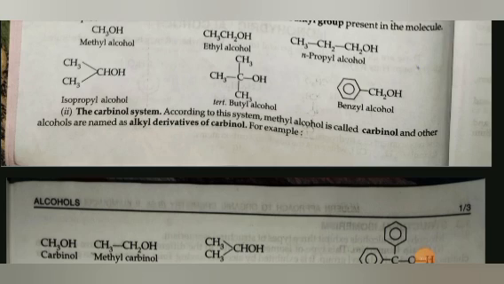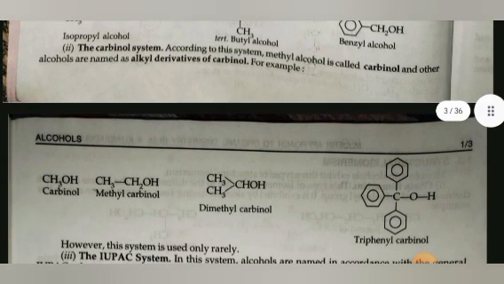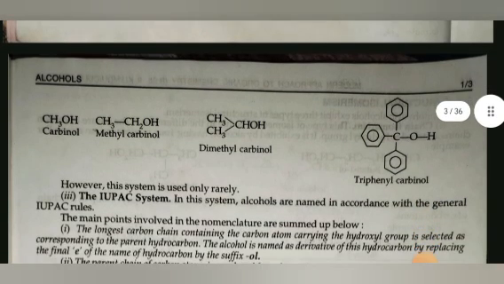Second is the carbinol system. According to this system, methyl alcohol is called carbinol and other alcohols are named as alkyl derivatives of carbinol. For example, carbinol, methyl carbinol, dimethyl carbinol, triphenyl carbinol. However, this system is used only rarely.